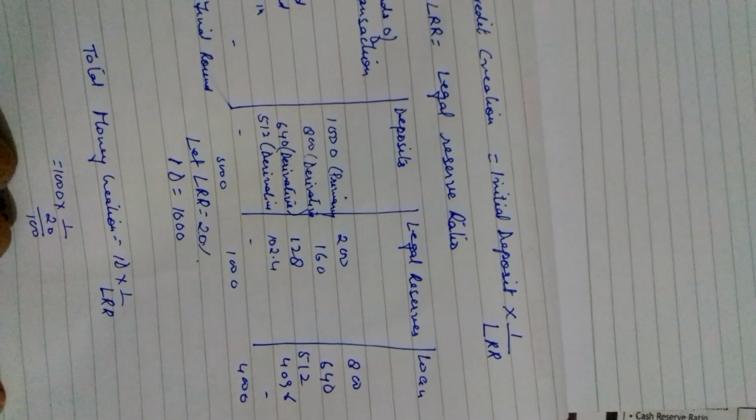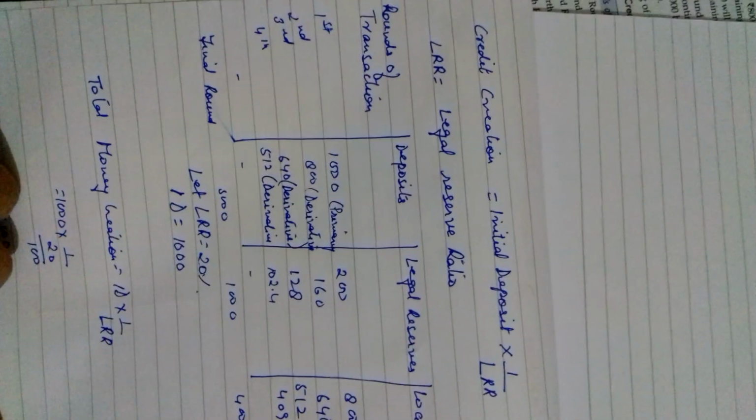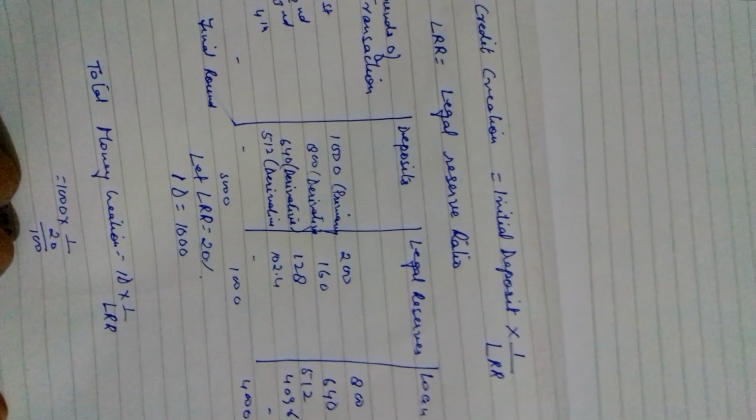In the third round, this 640 will become your derivative deposit, and 20% of it is 128. It will go on till the total deposit becomes 5,000 rupees, the legal reserve is 1,000 and the loan is equal to 4,000. It will materialize in various rounds. You can write up to four rounds; four rounds is more than enough, no need to go beyond that. After that you give a dash sign and show the final round.